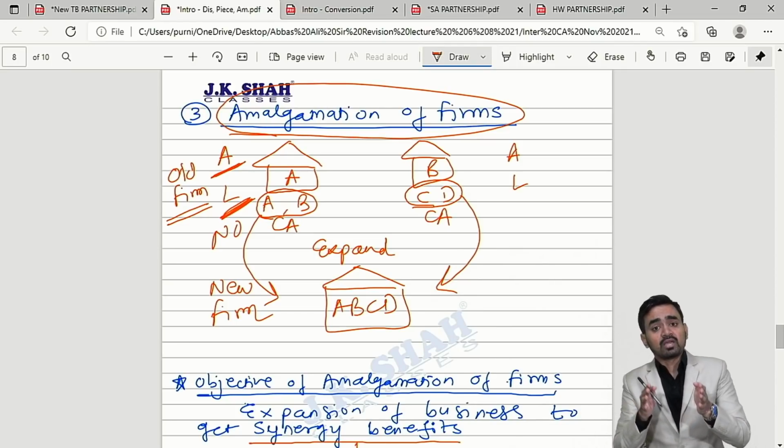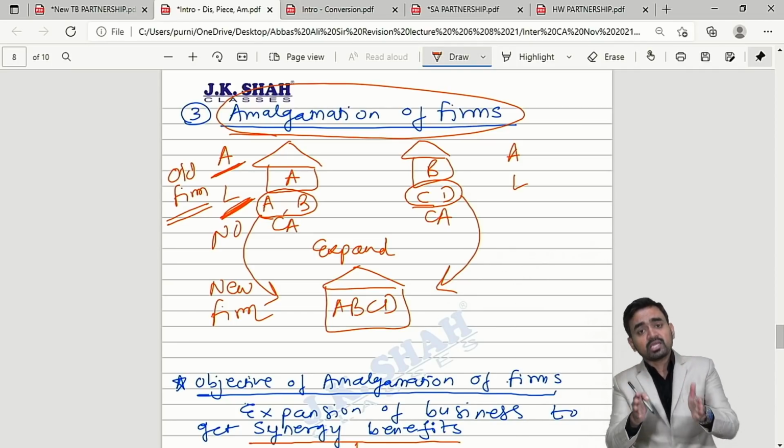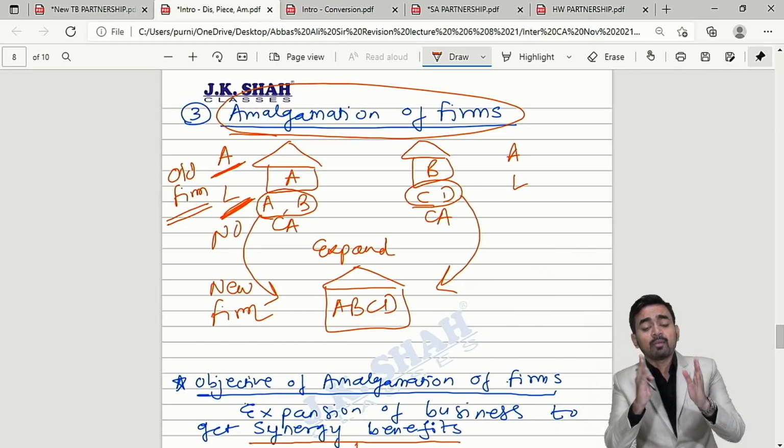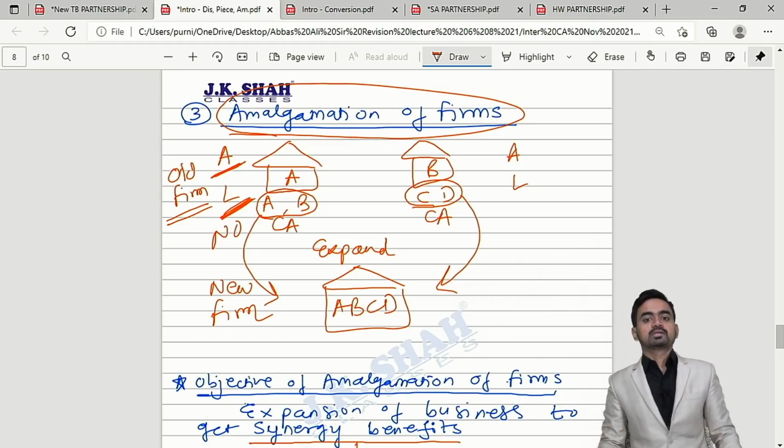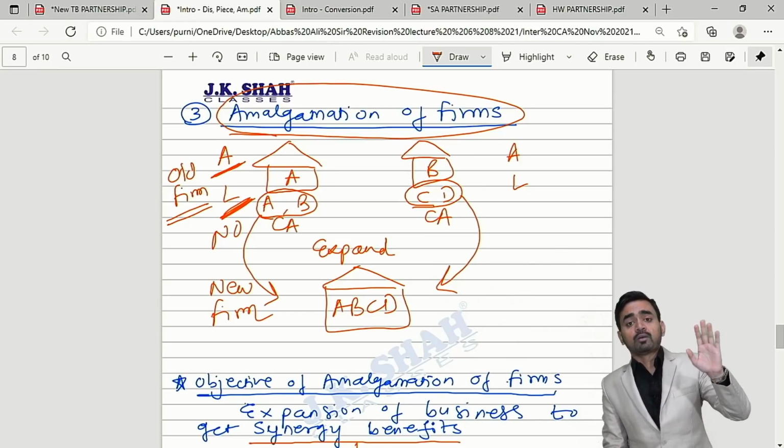Okay. So they will continue the same CA business with the same assets, with the same liabilities. Is it clear? So the old firm is not selling their assets in the market.